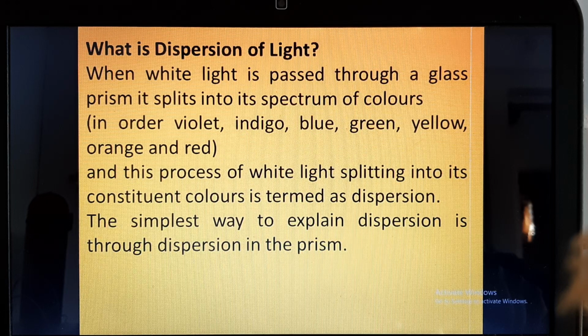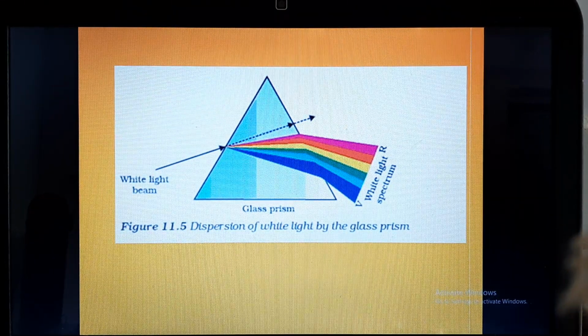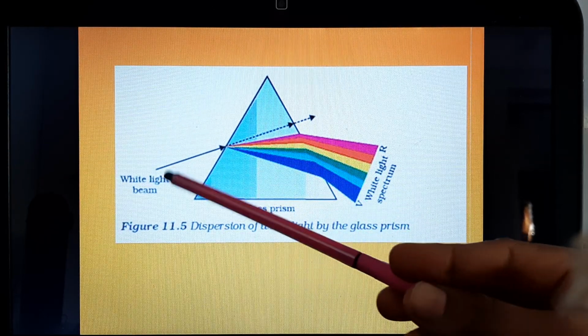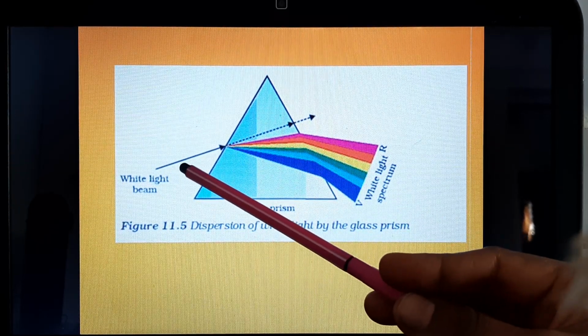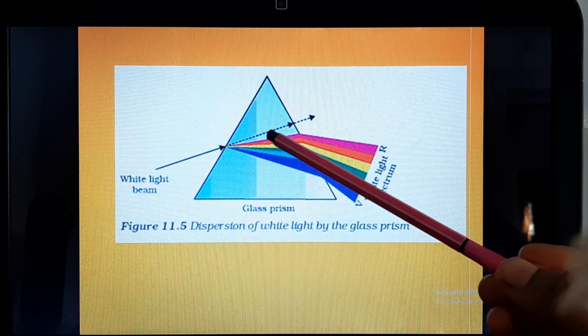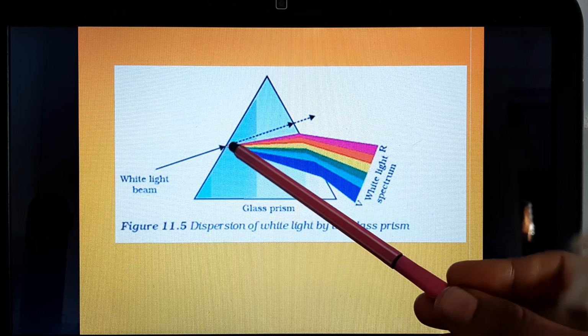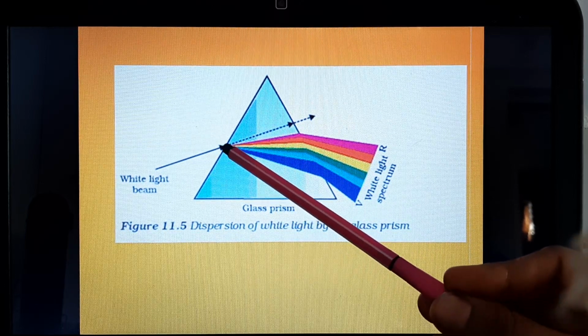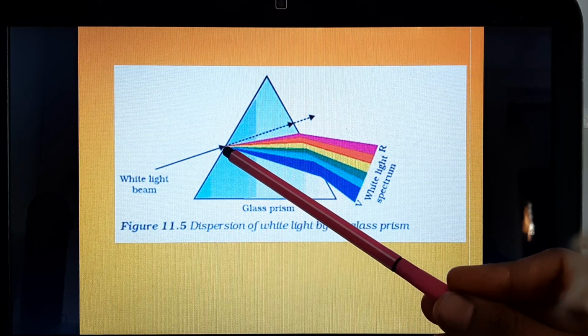Now, the simplest way to explain dispersion is through the prism. So here you can see this is a glass prism, and this is how, if the white light was in the same medium, it should have traveled. It would have traveled in a straight line. But now, since the medium is changed, this white light will refract or it will bend.